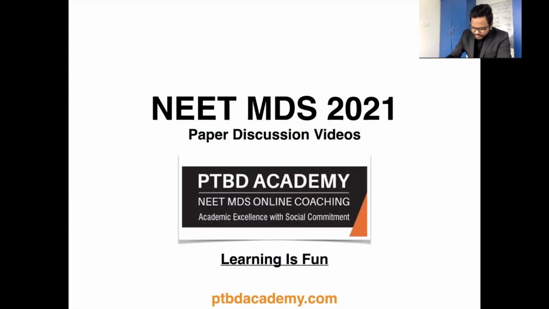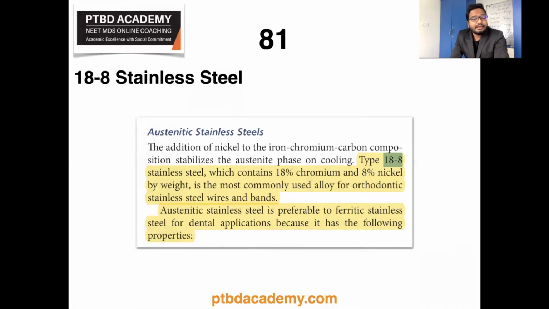Right, so let's start with our first question in this video, 18.8 stainless steel. Do clarify whether there are two questions from this topic or is it only one? Because I received keywords 18.8 stainless steel composition or the function of individual constituents. So is it one question or is it asked in separate ways? Do clarify in the comments below.